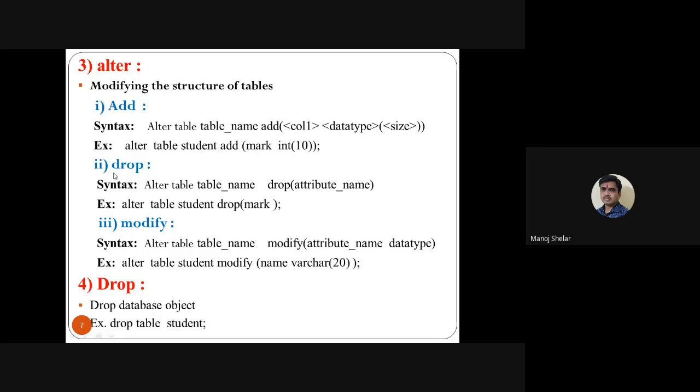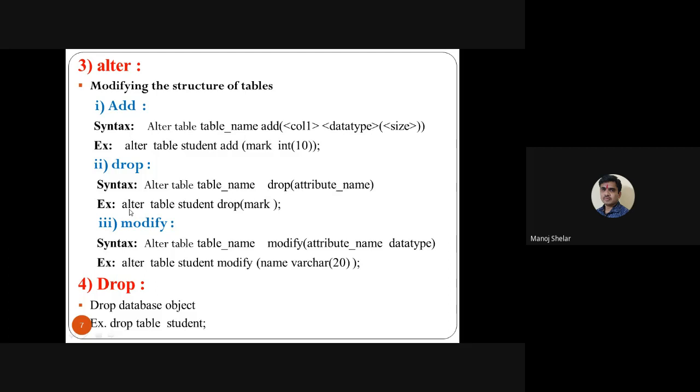Second option of the alter command is drop. Drop means remove any attribute of the existing object. So what is your existing object? Student table is the existing object. So remove any attribute of the existing table, use the drop option of the alter command. Simple syntax: alter table, table name, drop, then attribute name.